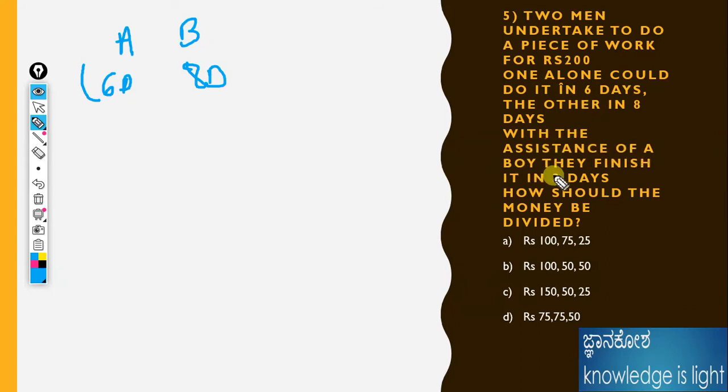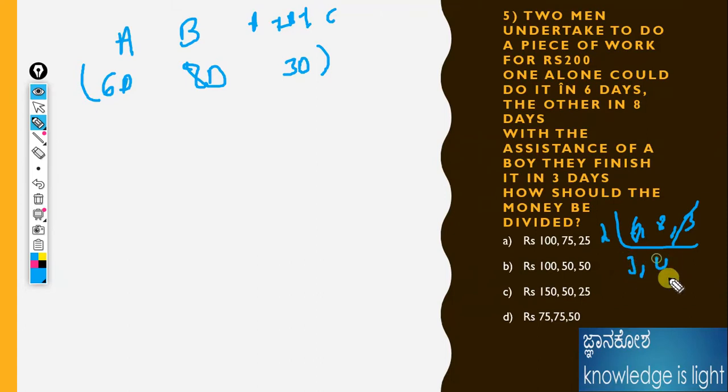3 days. Fine. What is the LCM for 6, 8, and 3? 3 and 6 are divisible by 3, so I will neglect that one. For 6 and 8, what is the LCM? It is 24 units. This 24 is the days, 3 days, not 30 days. Got 24 units. What is the 1 day unit?